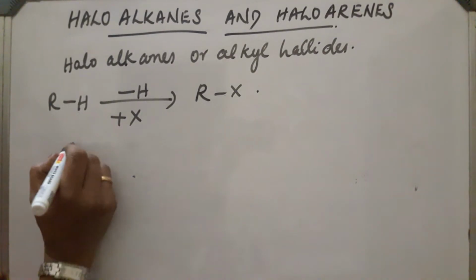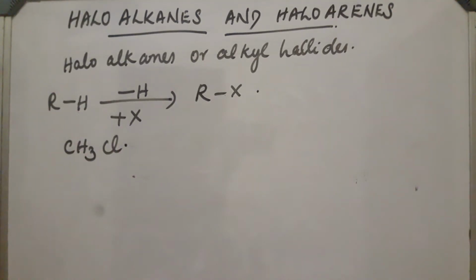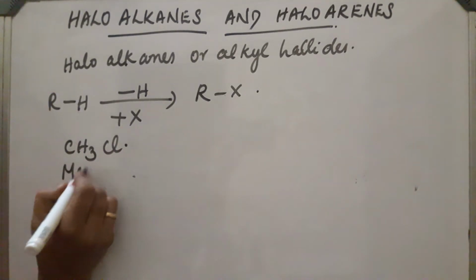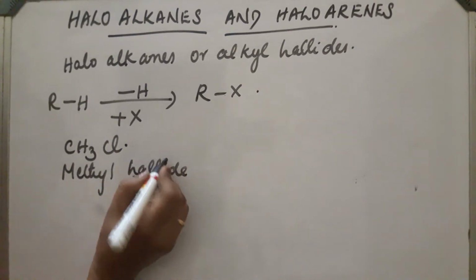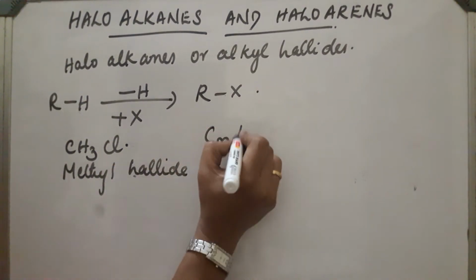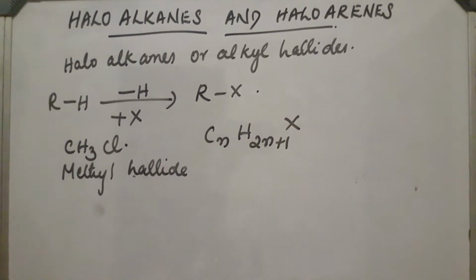An example of an alkyl halide is CH3Cl, methyl halide. The general formula is CnH2n+1 X, where CnH2n+1 is the alkyl group and X is the halogen.